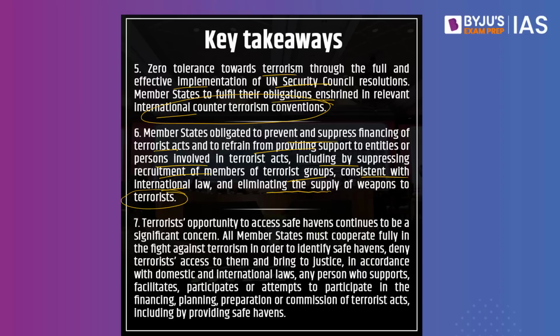Terrorist opportunities to access safe havens continue to be a significant concern. All member states must cooperate fully in the fight against terrorism in order to identify safe havens, deny terrorists access to them, and bring them to justice. As we initially discussed, Pakistan had provided safe haven to Osama bin Laden. In fact, India and the United States of America also said that Pakistan trains a number of terrorist organizations, and at the same time a number of key conspirators of Mumbai's 26/11 terror attacks are also provided safe haven in Pakistan as well.